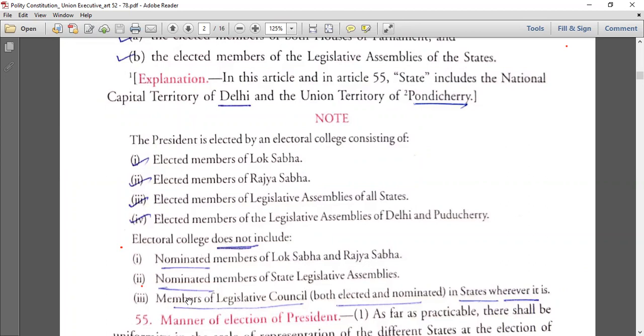It will also not include the members of legislative council. We also have some states which have legislative councils, right? So those members also will not be included. So here we can only remember that the president is elected by an electoral college which consists of only the elected members. There is no scope of nominated members.